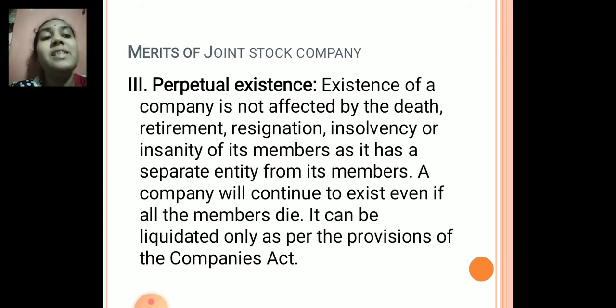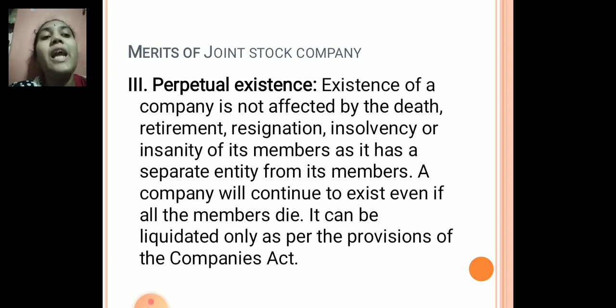So the company itself is an artificial person. Though the members may die, the company will continue. It can be liquidated only as per the provisions of the Companies Act, the recent Act of 2013. According to that, the company can be liquidated, or we term it the winding up of the company.